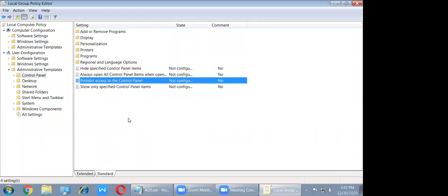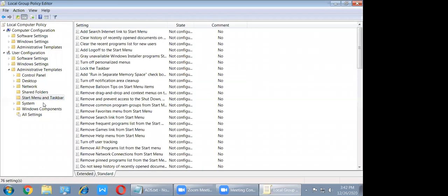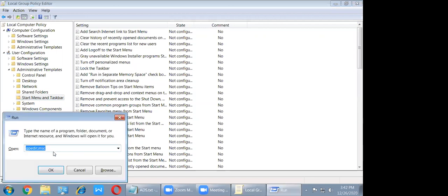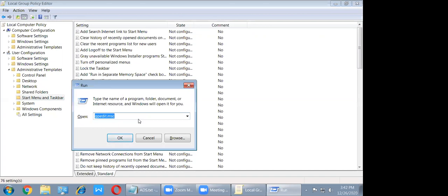Same like that, see here, the start menu. For example, I open the run command. Are you able to see? Yes, sir. Most companies disable the run command, because with the help of run command we can execute multiple commands.